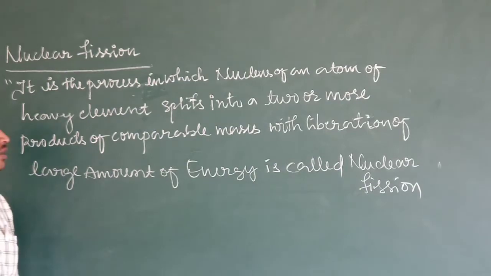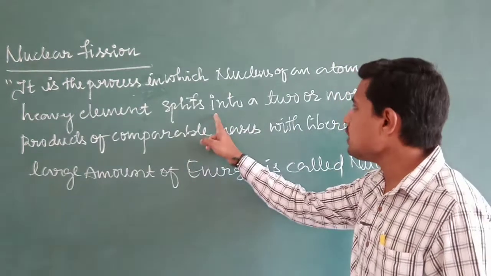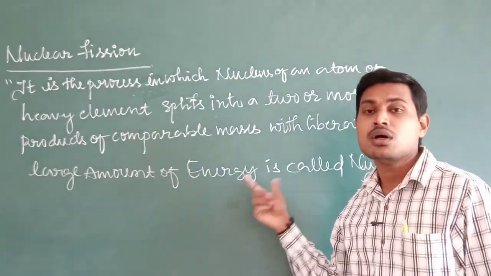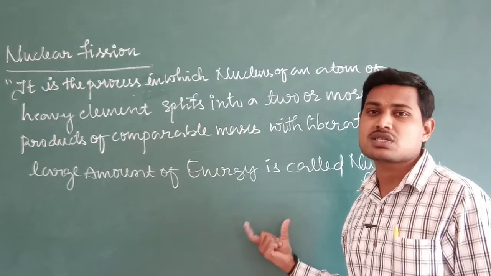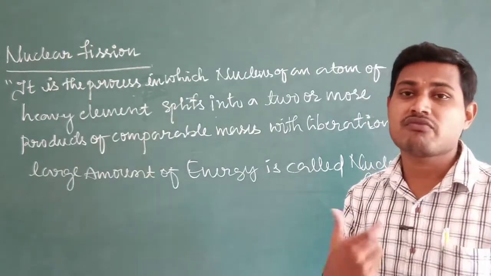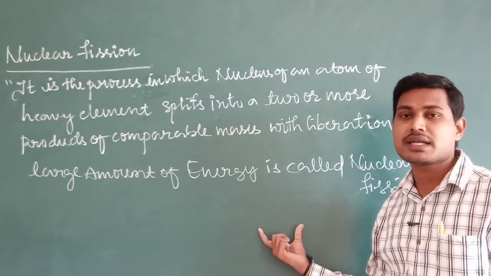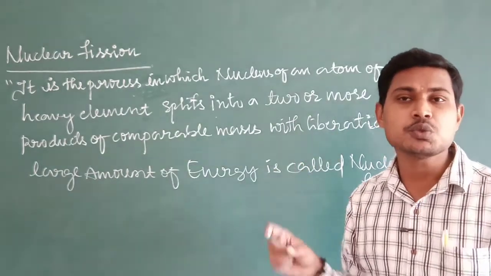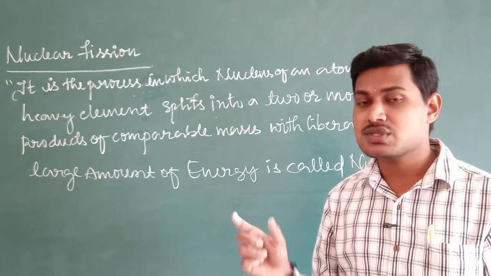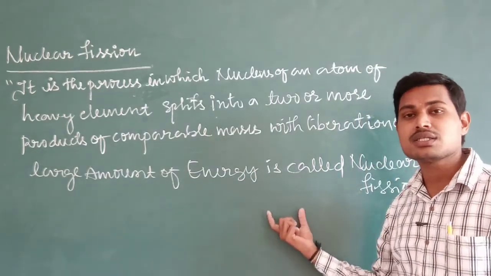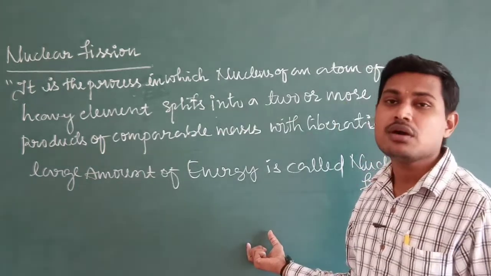Remember students, during nuclear fission, what happens? A heavy nucleus is going to split into two or more product nuclei. What do we call them? Fission fragments or fission products. These fission products are associated with masses corresponding to the medium mass numbers of the periodic table, and hence these fission products are nothing but stable ones. Is it clear? So this is nothing but the nuclear fission reaction.